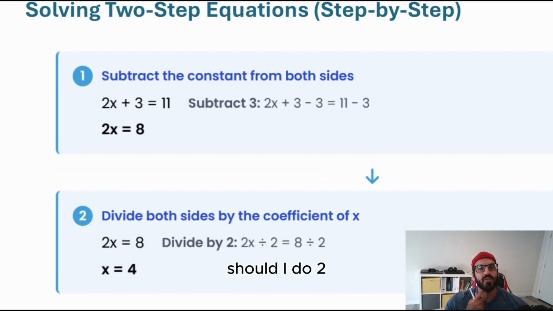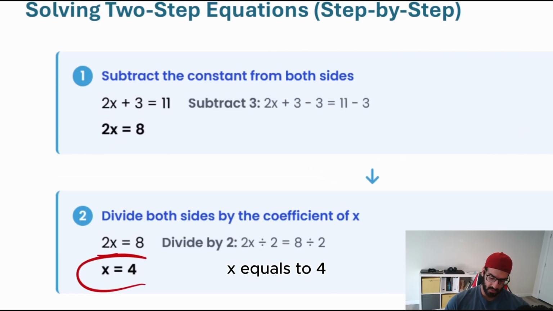So right now, what should I do? 2x is equal to 8, right? The only thing that you have to do to get rid of the 2 is to divide by 2. Why by 2? Because 2 is the only number between 2x and x. And after that, you can find the answer. Divide one side by 2, another one by 2, and after that you have x equals 4.